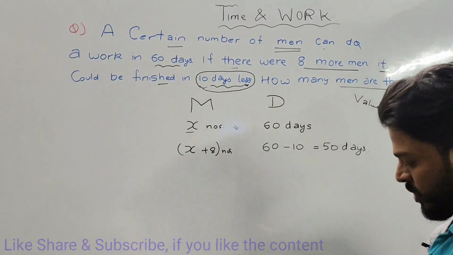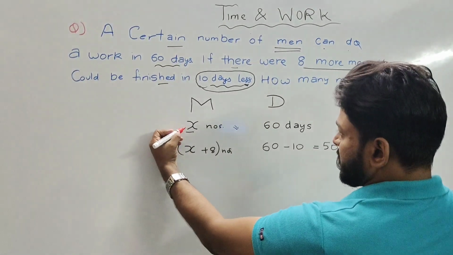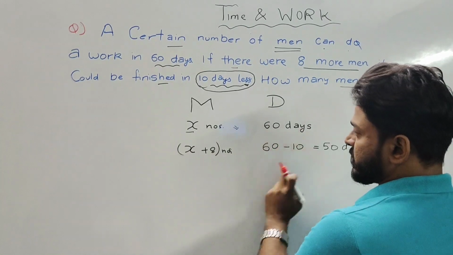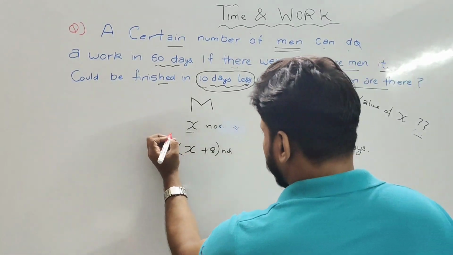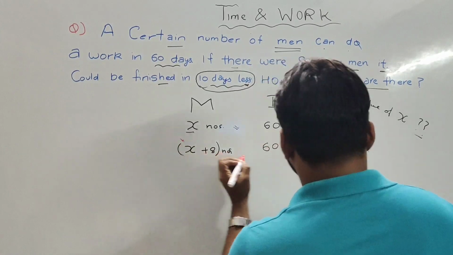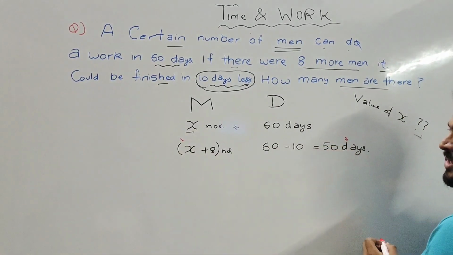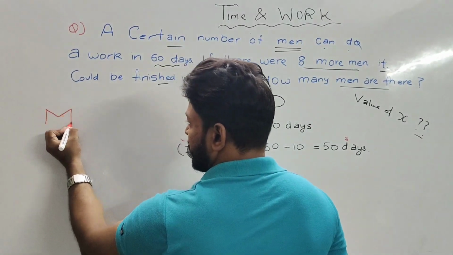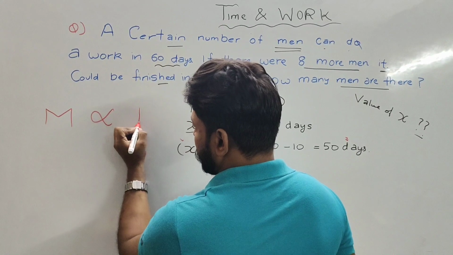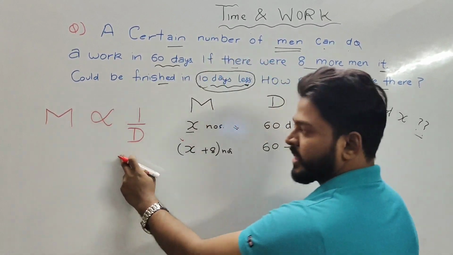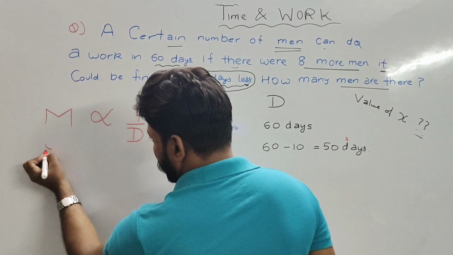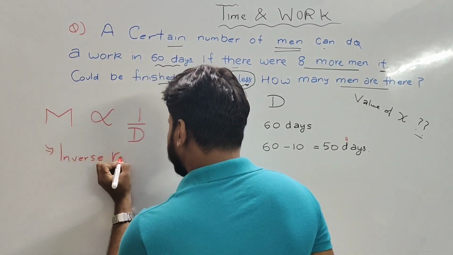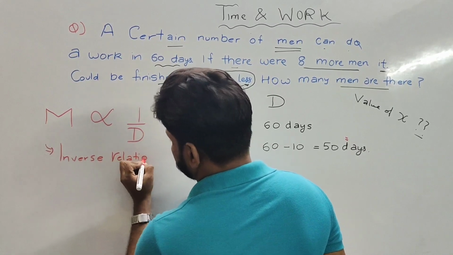So let us see what is happening here. In the first case we have 60 days when there are x number of men. Whereas when the number of men has been increased, we are seeing a decrease in the number of days. So it's an inverse relationship. It means the number of men and the number of days have an inverse relationship. This relationship is called an inverse relation.